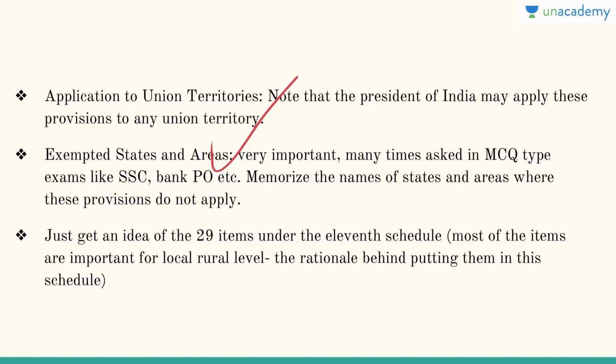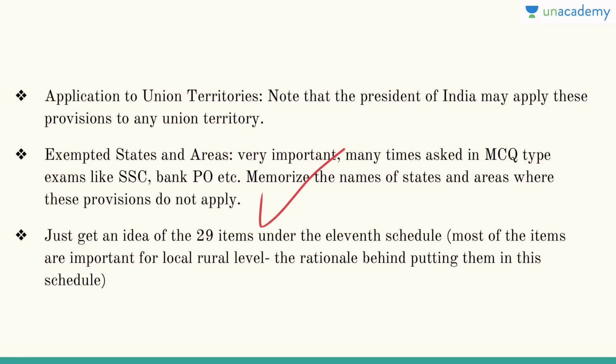So try to memorize the names of the states and areas where these provisions do not apply. It is very, very important. Okay, exempted states and areas where these provisions do not apply. And just get an idea of the 29 items under the 11th Schedule.